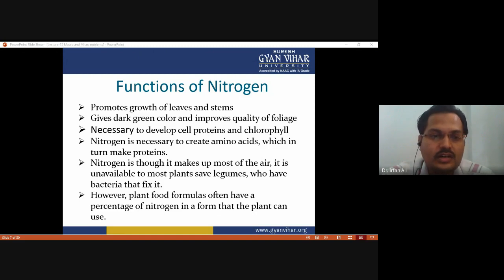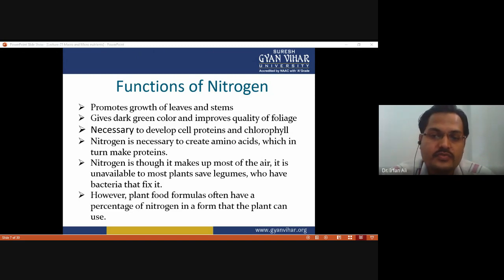Most of the nitrogen comes from the atmosphere, because there are some bacteria which are able to fix this nitrogen, such as Nitrosomonas, Nitrobacter, and many other bacteria.